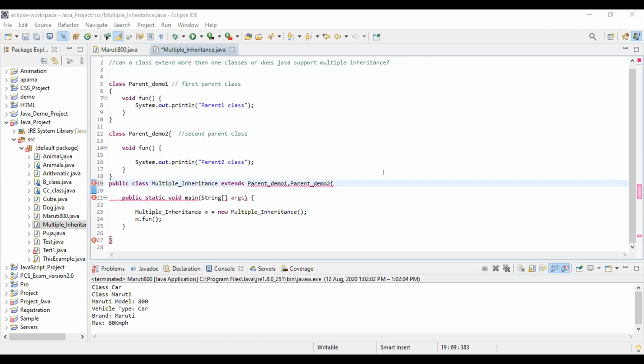We cannot see or touch it. That's why. And why does an object occupy memory? Because it's a real world entity, and we can see and touch it. It has a behavior. Okay.